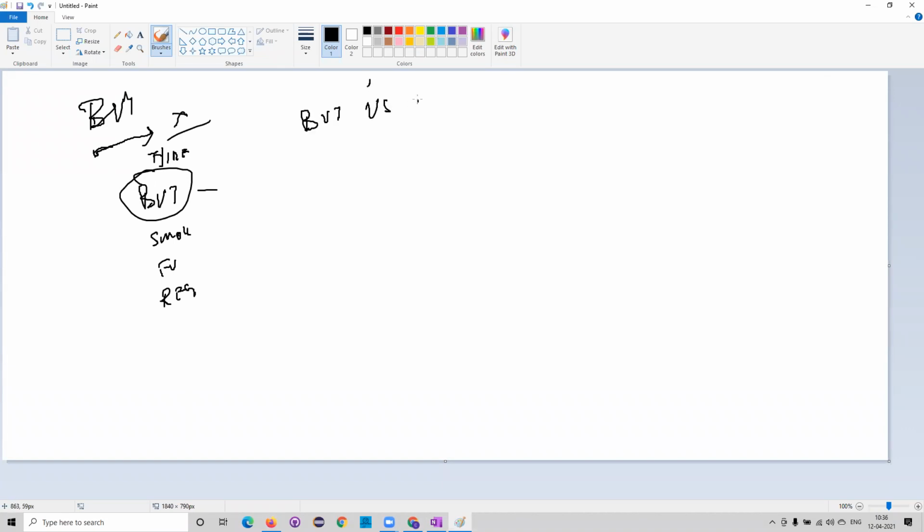BVT versus BVA. We have build verification testing, and boundary value analysis. This expansion is different, that expansion is different. This is build verification testing, and this is boundary value analysis. One is a testing technique and the other is a testing type. Many people, when I ask the definition of BVA, give me BVT, or when I ask the question for BVT, they give the BVA answer. Once again, you need to remember.